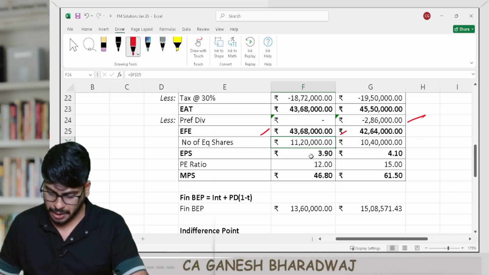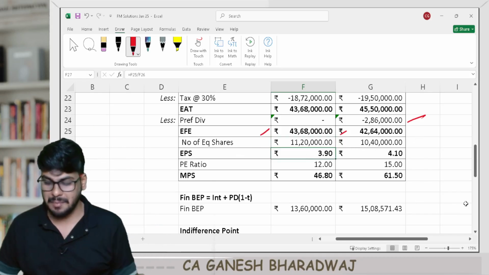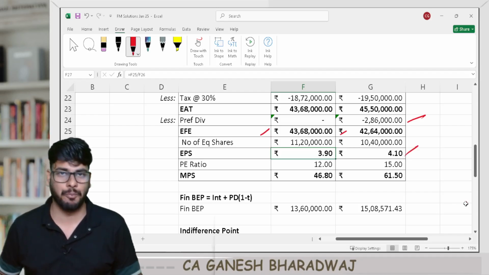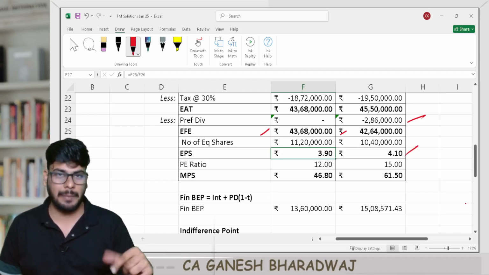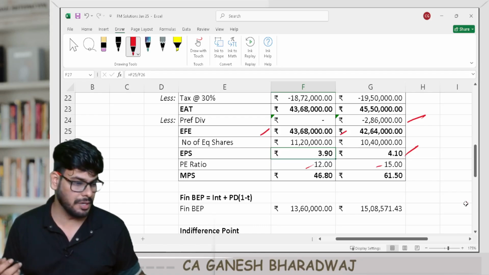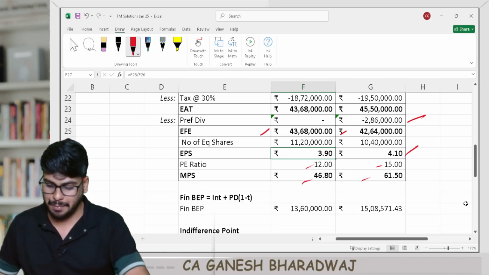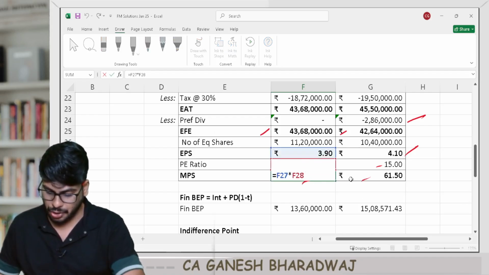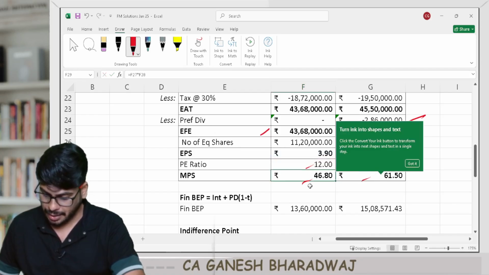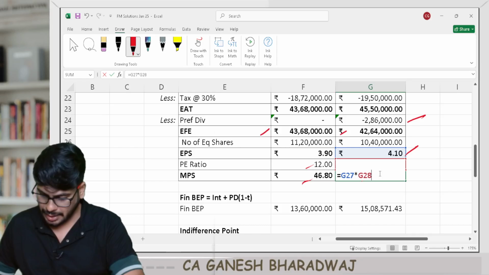You divide the two respectively. EPS under plan 1 is 3.9. EPS under plan 2 is 4.1, right? And then you multiply it with the PE ratio, 12 and 15. How do we know the PE ratio? It's given in the question as 12 and 15 respectively. You arrive at the MPS. EPS into your PE ratio gives you MPS. As simple as that. Yes, that's about it.